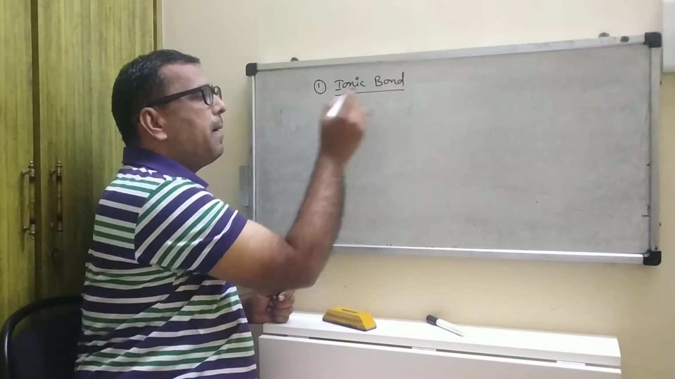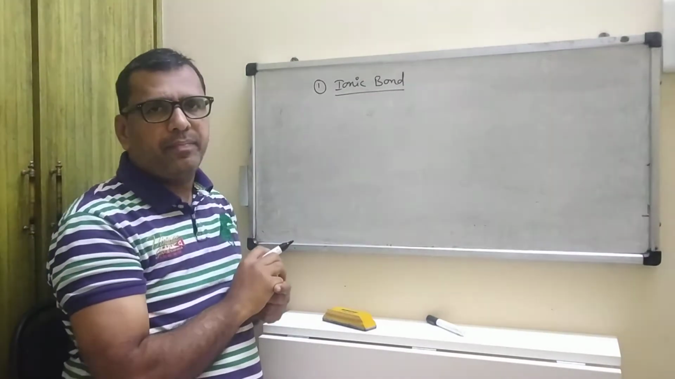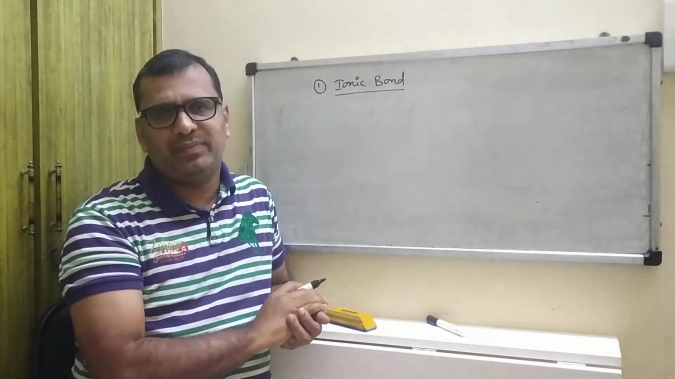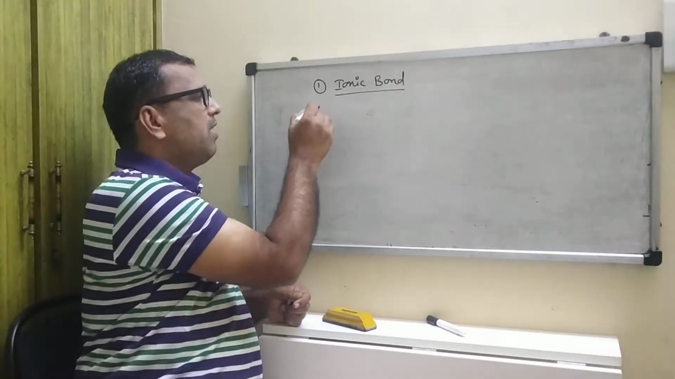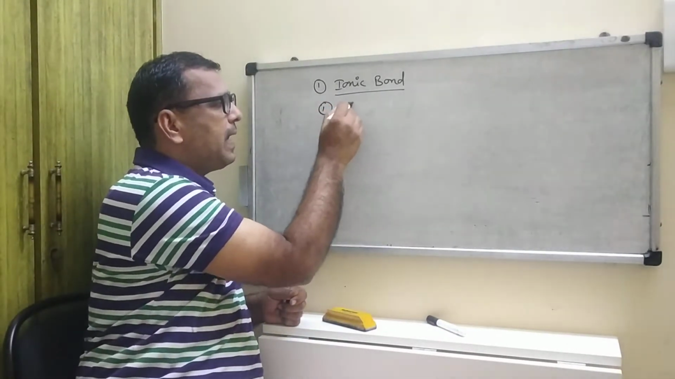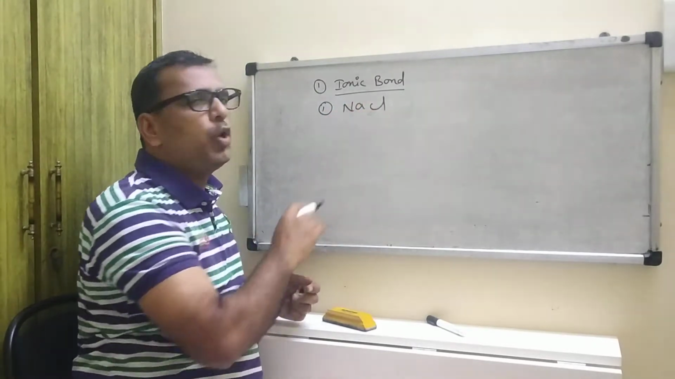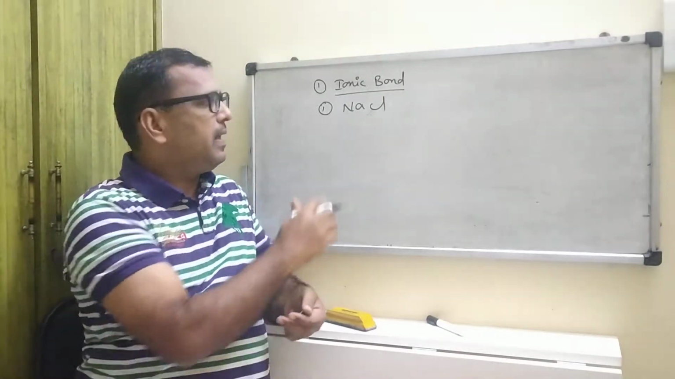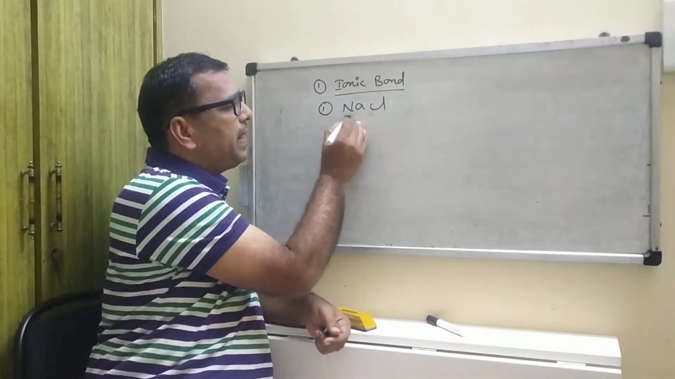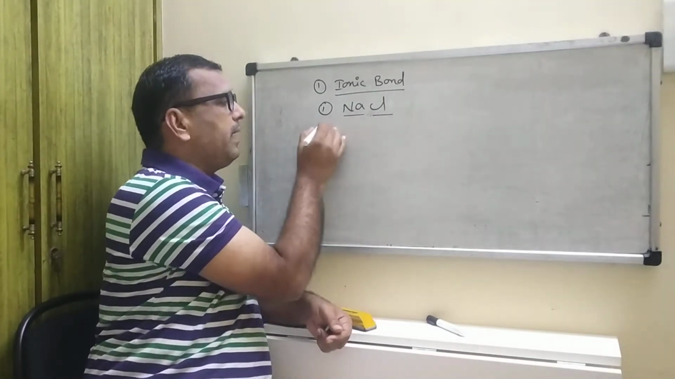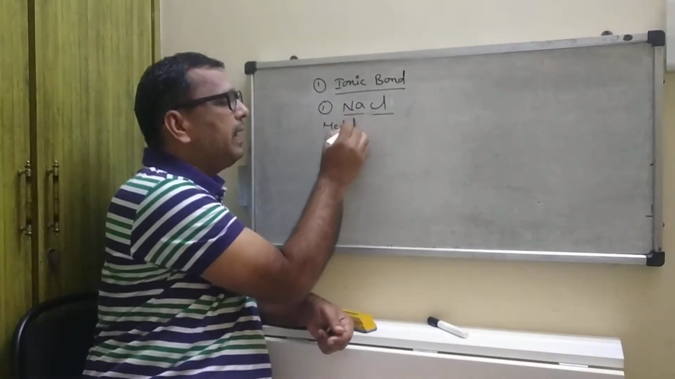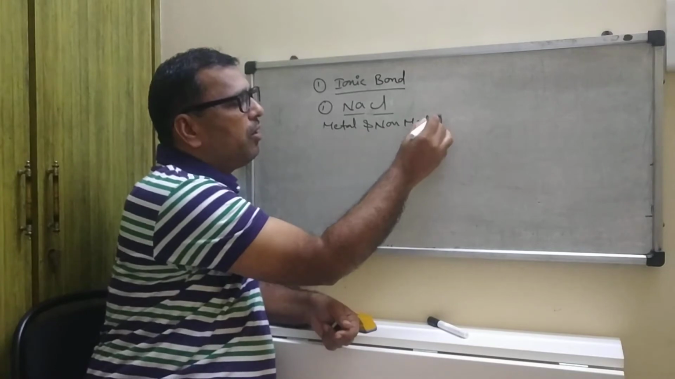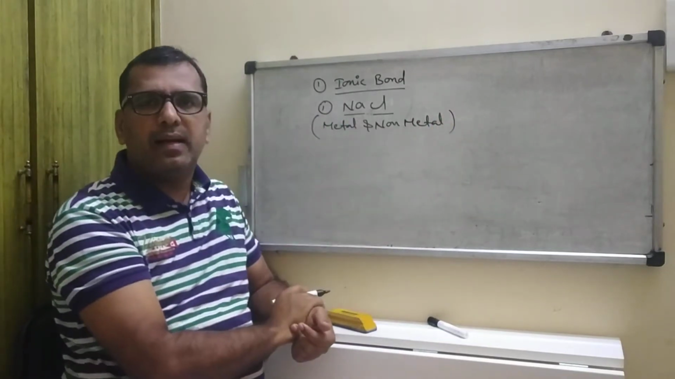Generally, in ionic bond, you always have to write the positive ion first. The best and simplest example I would like to take is sodium chloride, NaCl. This is formed between a metal and a non-metal. Why? What is the reason behind that?